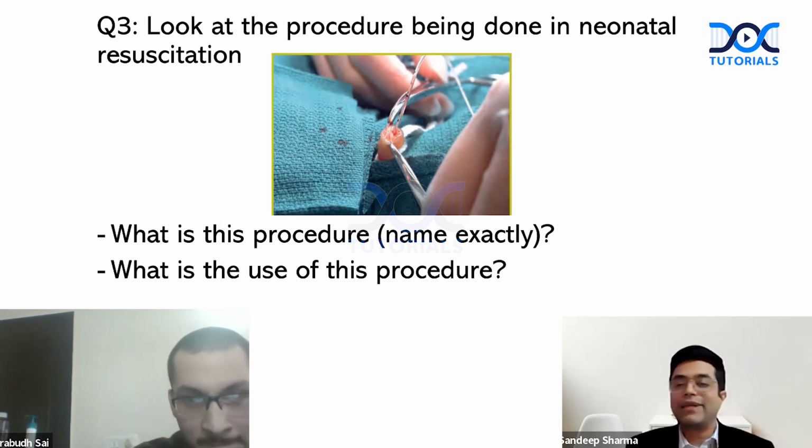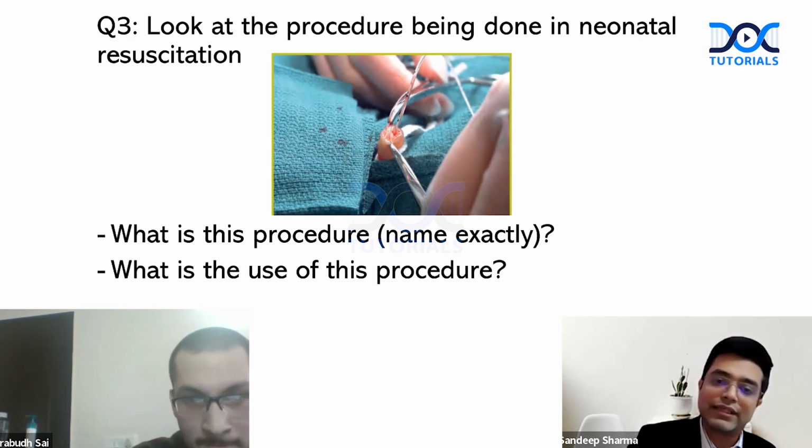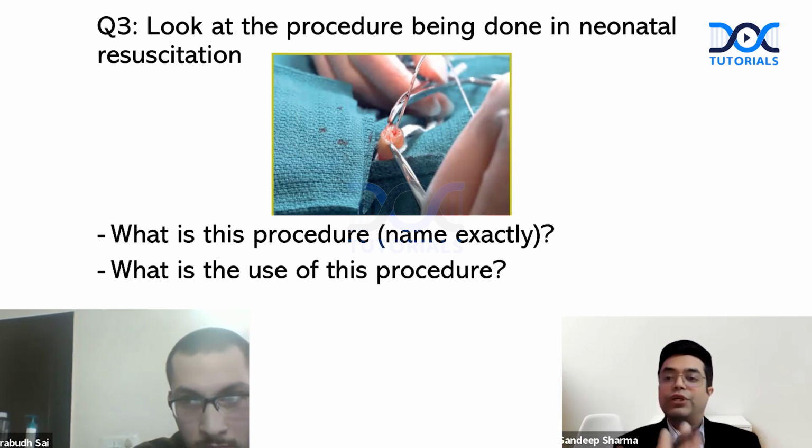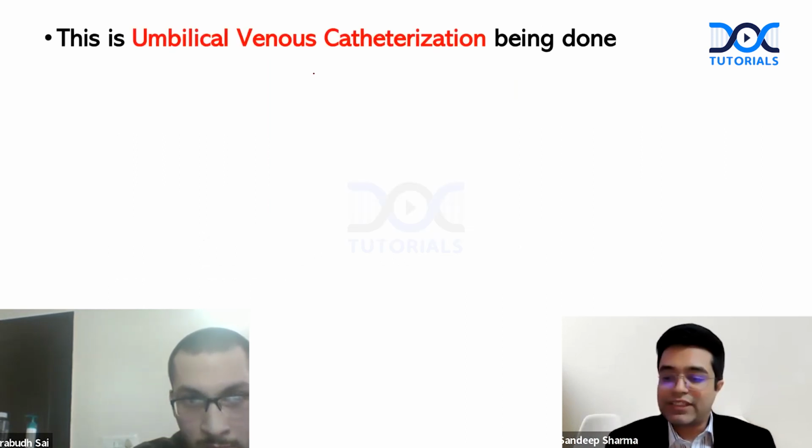So this is umbilical venous catheterization, which is being done. Look at this catheter. Can you see that there are black markings on this? So this is a catheter and it is being inserted into the umbilical vein. We don't do umbilical artery catheterization except in some circumstances, like when you need to take blood sampling. For procedures to give something, we always do umbilical venous catheterization in a newborn.